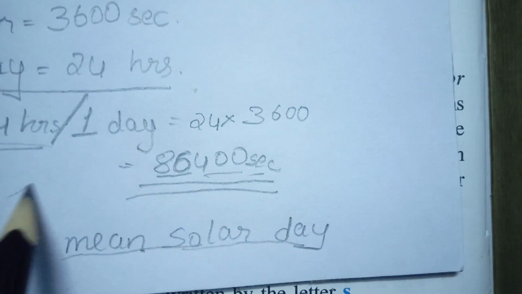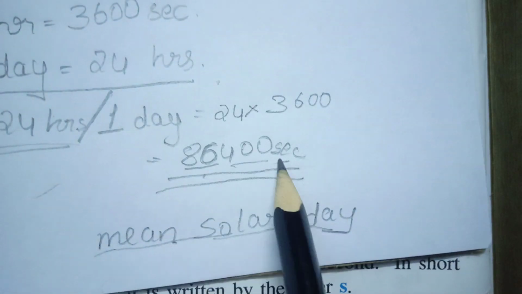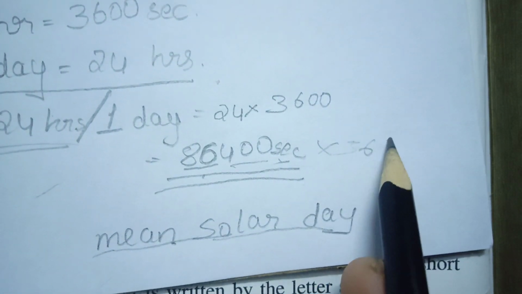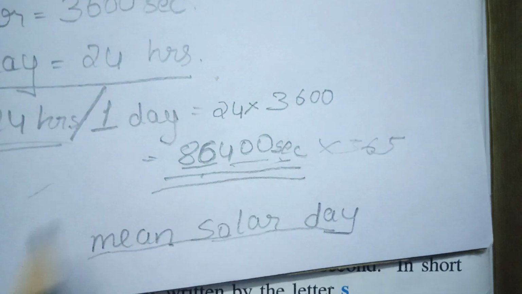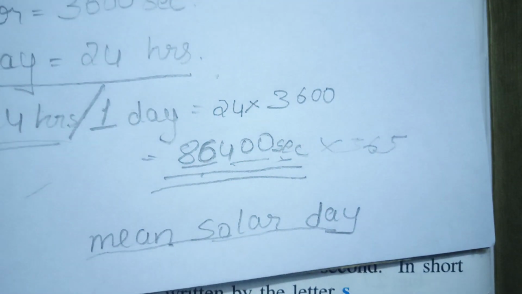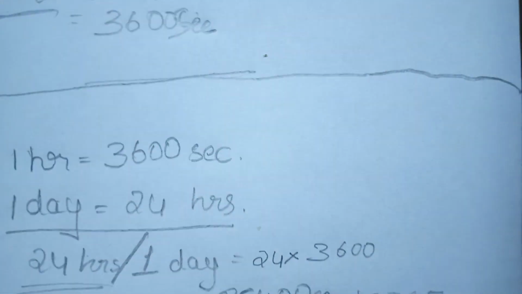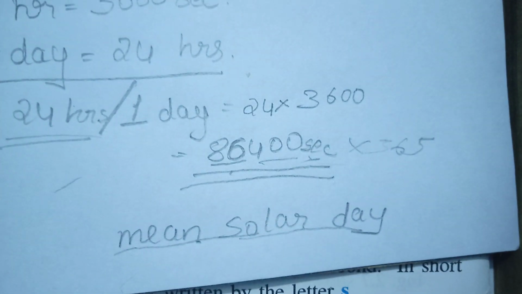Per day we have 86,400 seconds. If I ask per 1 year, then you can calculate 86,400 into 365. That number will be the time for 1 year. So this is the method I have given you.